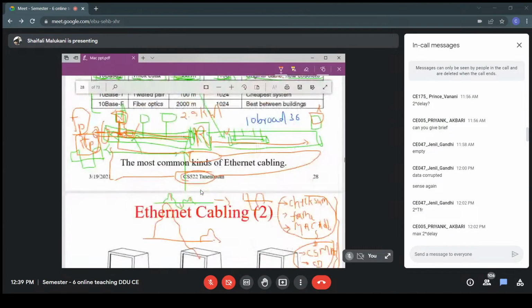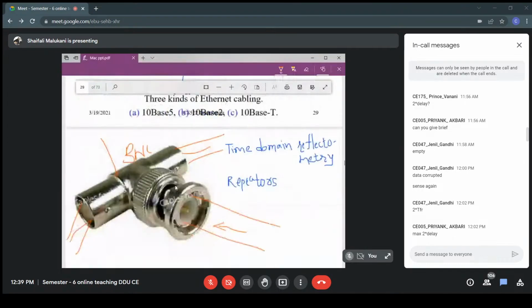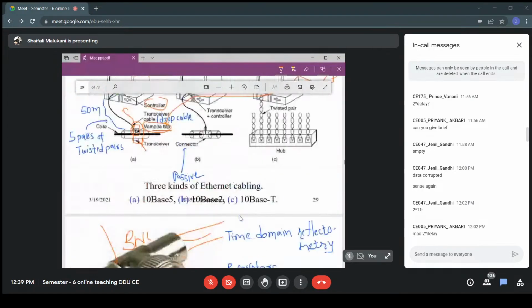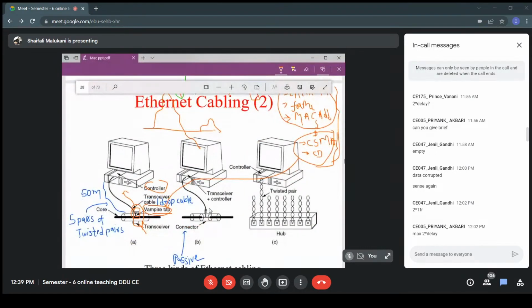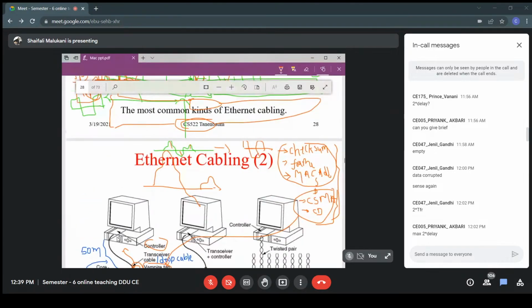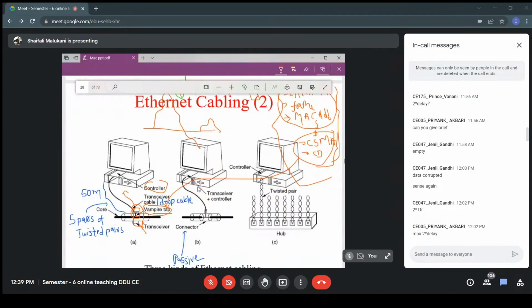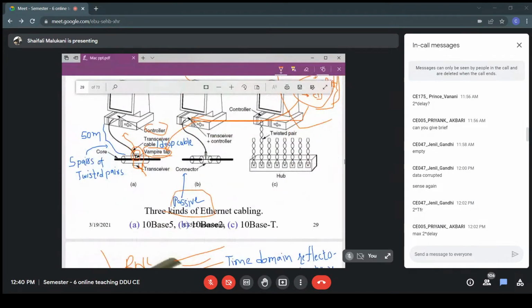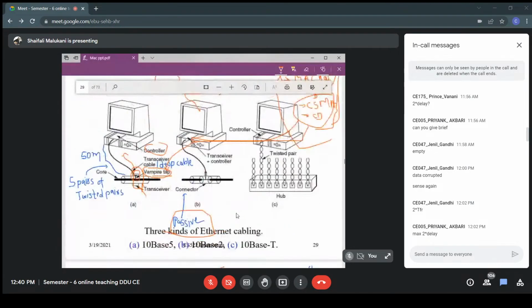While if it is a thin coaxial cable, where the tapping is not done by a vampire tap but just by this BNC connector, at that time the computer is responsible. In our case, the controller itself is responsible for all these tasks. That means here this connector is passive. The connector is not responsible for anything, right?